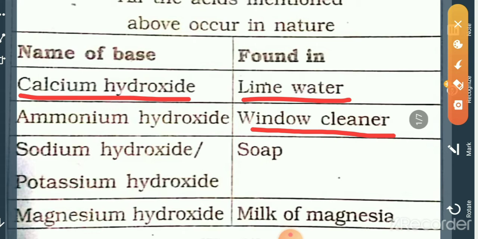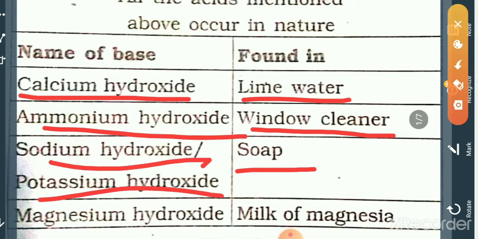A window cleaner contains ammonium hydroxide. Now soap. Soap is also a basic substance. Soap contains sodium hydroxide or potassium hydroxide.